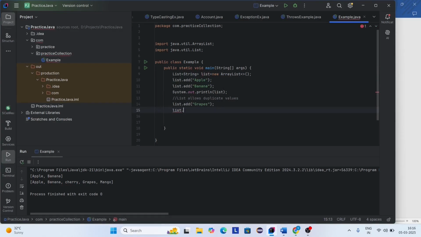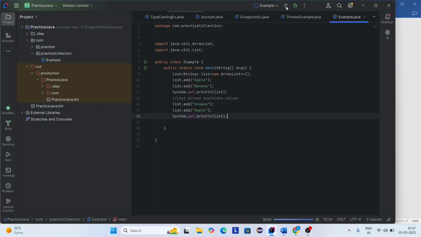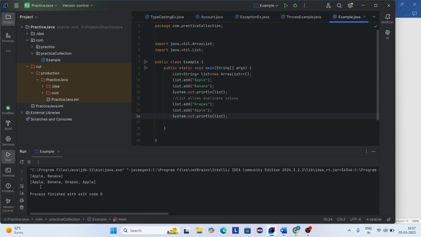Let's see whether it will work or not. Now I'm printing this list again. Let's run this code. Here you can see apple, apple, two times it will display. Why? Because we are adding the apple element twice.